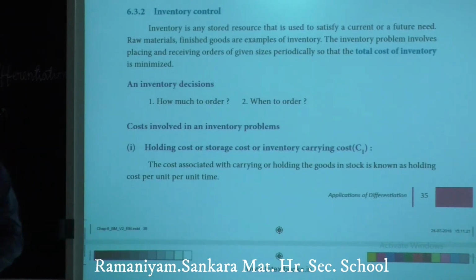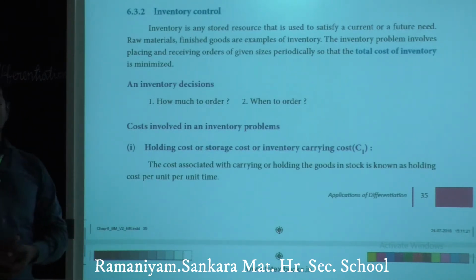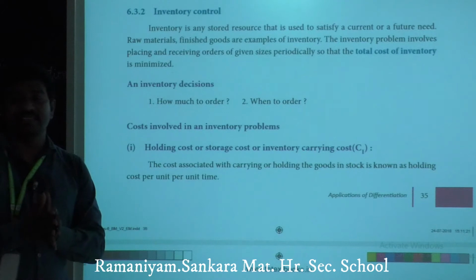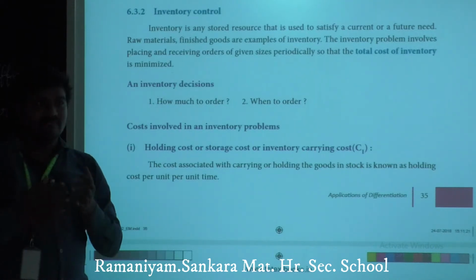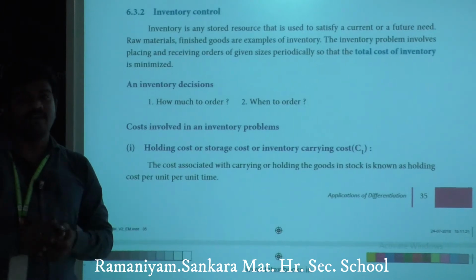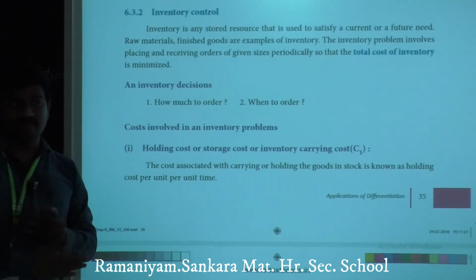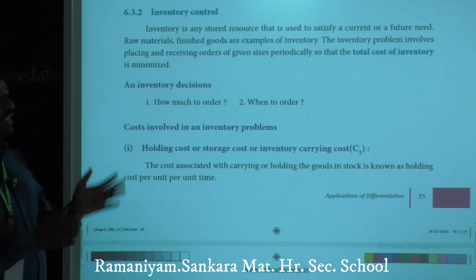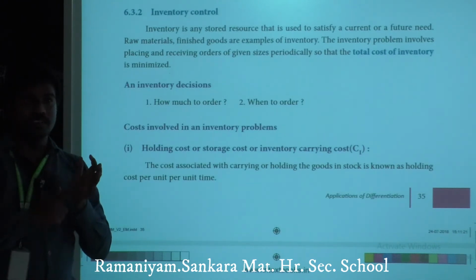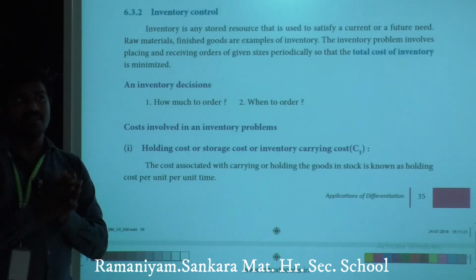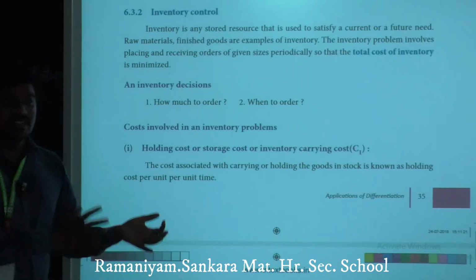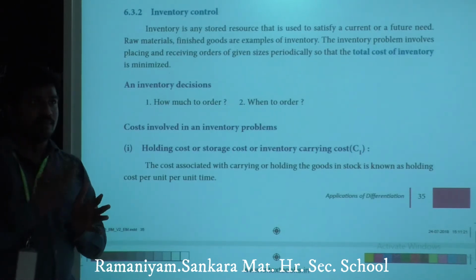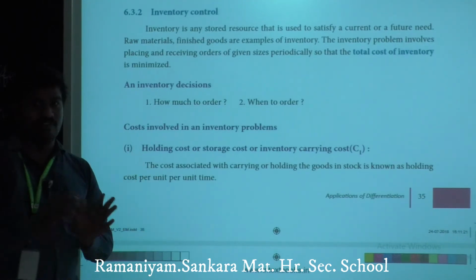Next, very important topic, inventory control. Inventory control is a very simple thing: it is managing the stock. When in our home we purchase grocery items per week or month or 6 months or per year, why do we need inventory control? To know the nature of stock, how much we have in our stock. For example, currently we have bought 5 kg rice.